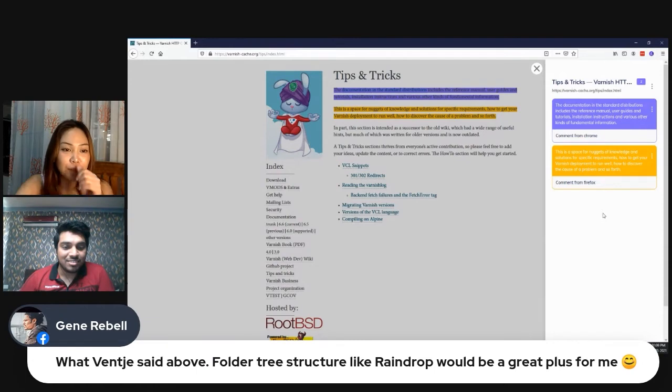Another comment mentioned what was mentioned earlier, the folder tree structure, like Raindrop, would be a great plus. Yeah, I think everyone's waiting for that. So in Raindrop you can use the folder structure tree, and you can drop your links inside the folder tree directly. You will be able to drag the folder icons inside each other on the page, and you will be able to do that inside the sidebar also.